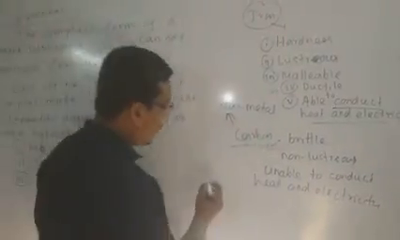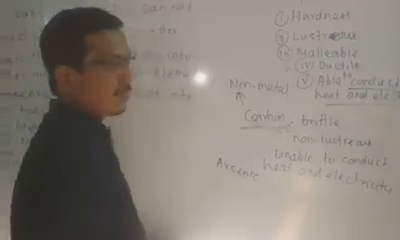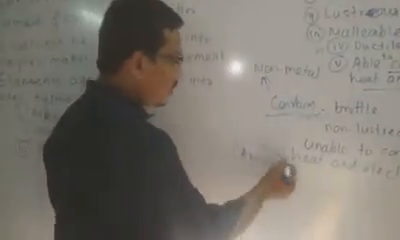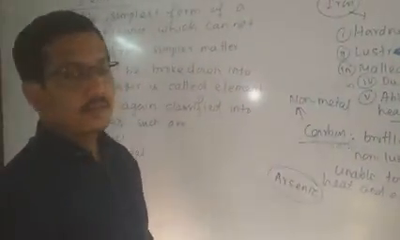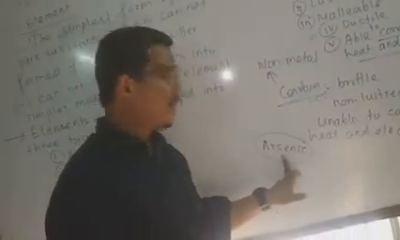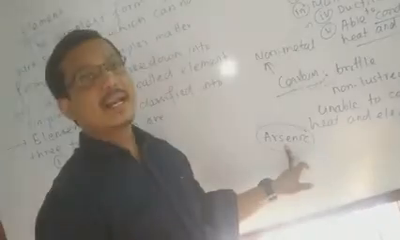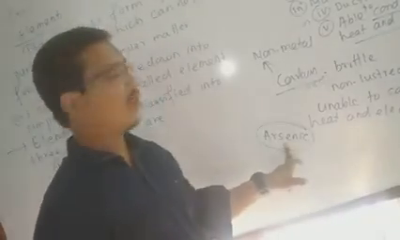Next, take another example, arsenic. Arsenic is considered as the metalloid, because the definition of metalloid shows that the elements which show both the metal and non-metal character are called metalloid.